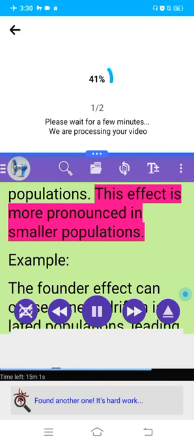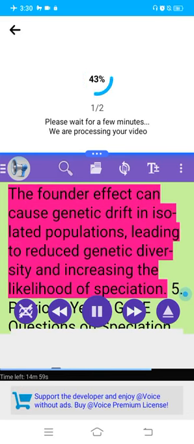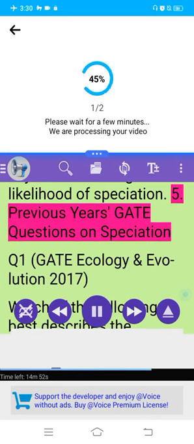This effect is more pronounced in smaller populations. Example: the founder effect can cause genetic drift in isolated populations, leading to reduced genetic diversity and increasing the likelihood of speciation. 5. Previous year's GATE questions on speciation.